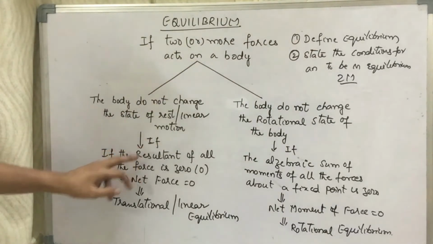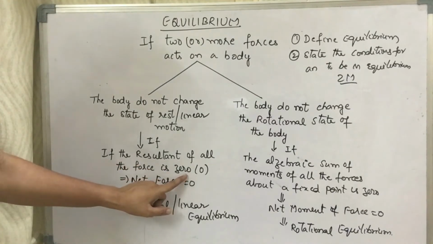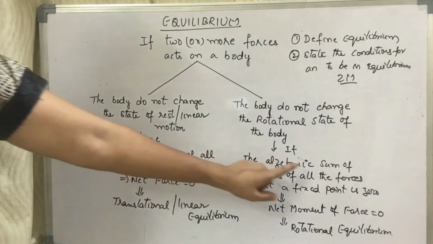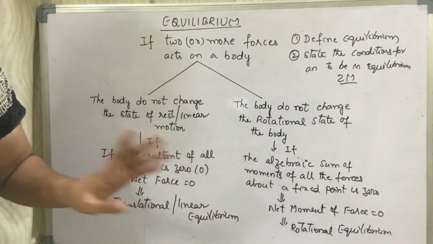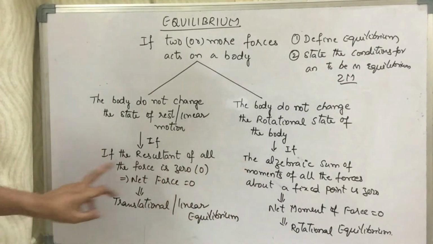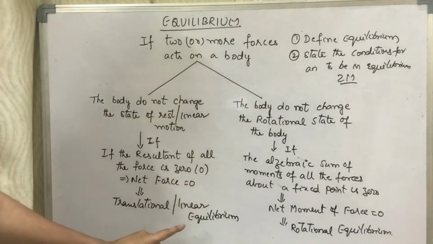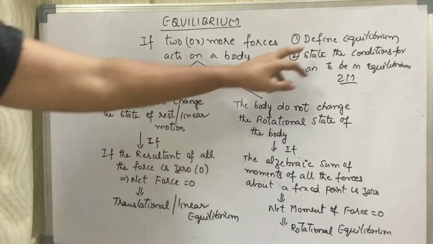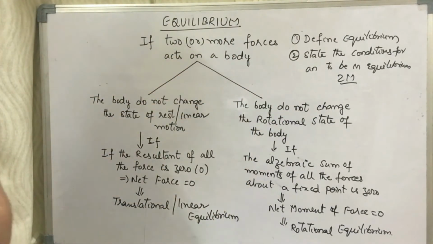Here, if the resultant of all the forces acting on a body is 0, that is the first point. If the algebraic sum of moments of all the forces about a fixed point acting on a body is 0. So these are the 2 conditions for a body to be in equilibrium. Children, I hope you have understood the definition of the equilibrium and the conditions for equilibrium. Right? Good. We shall move to the next one.